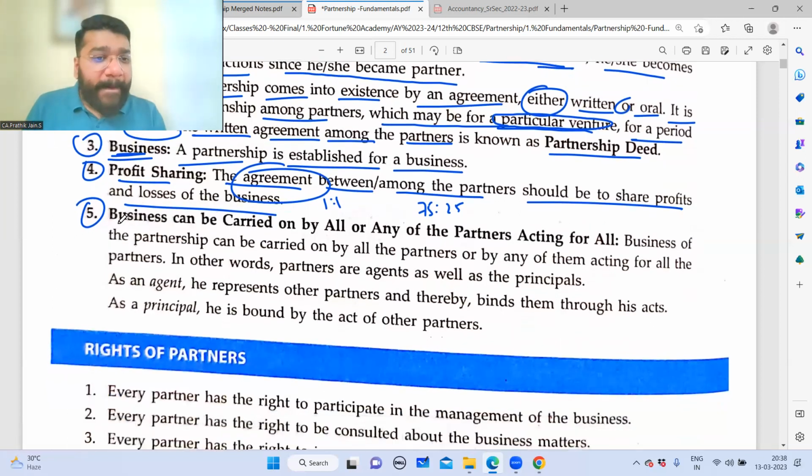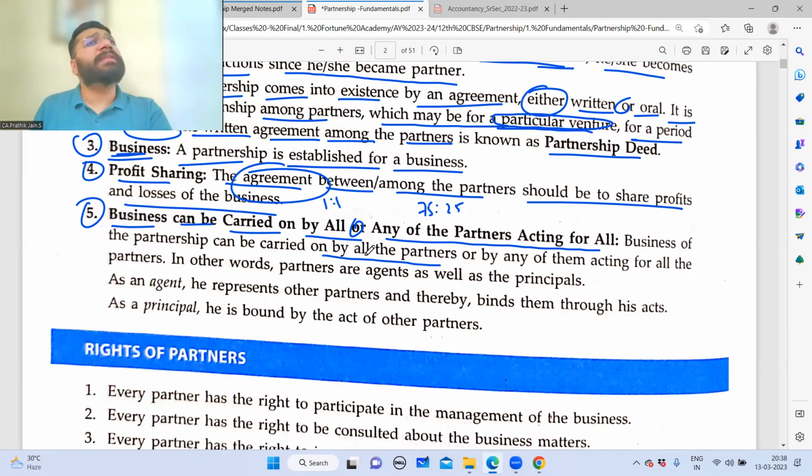Now, last point. Business can be carried on by all or any one of them acting for all. This point is very, very important. Business of a partnership can be carried on by all the partners. A, B, C, all the 3 partners can actively manage the business. Or if 2 partners are lazy, they want to only invest the money and enjoy the journey, then they can do that. In that case, any one of them will be acting on behalf of the other partners.